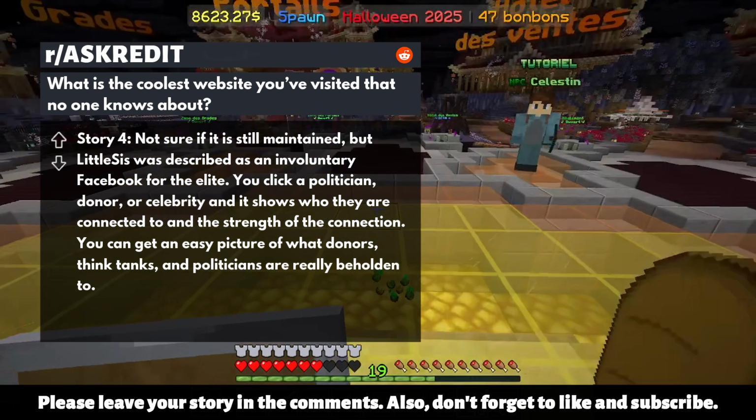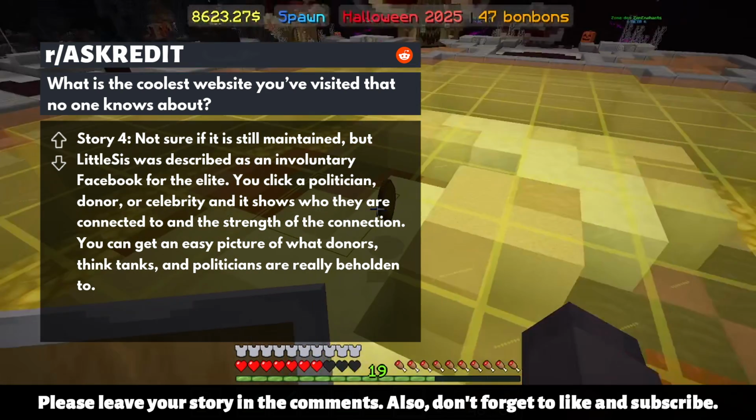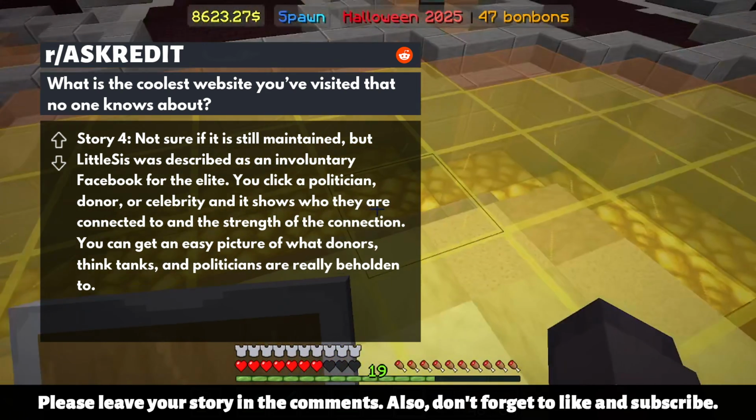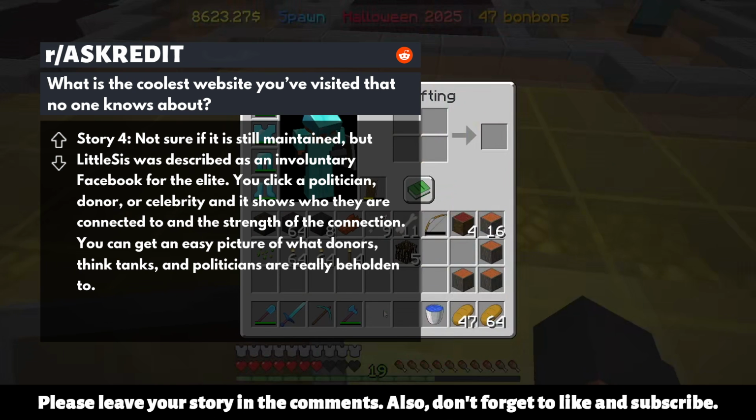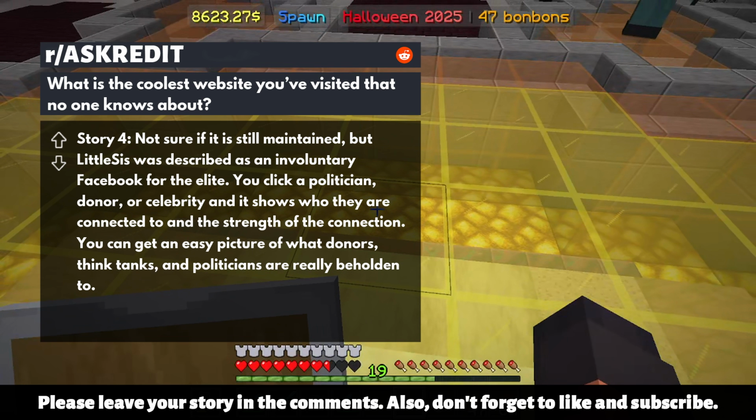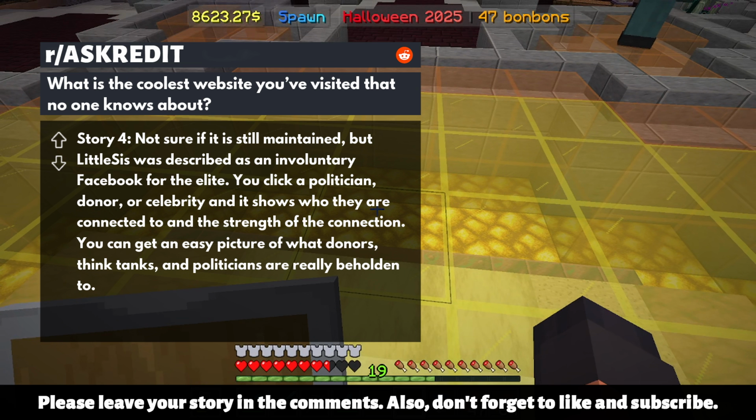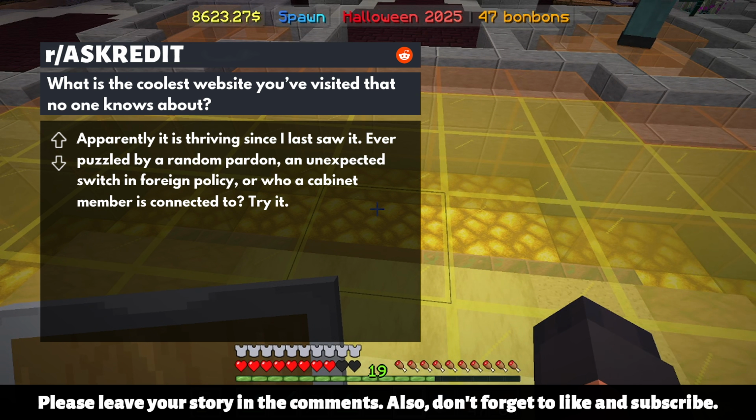Story 4. Not sure if it is still maintained, but Little Sis was described as an involuntary Facebook for the elite. You click a politician, donor, or celebrity and it shows who they are connected to and the strength of the connection. You can get an easy picture of what donors, think tanks, and politicians are really beholden to. Apparently, it is thriving since I last saw it.